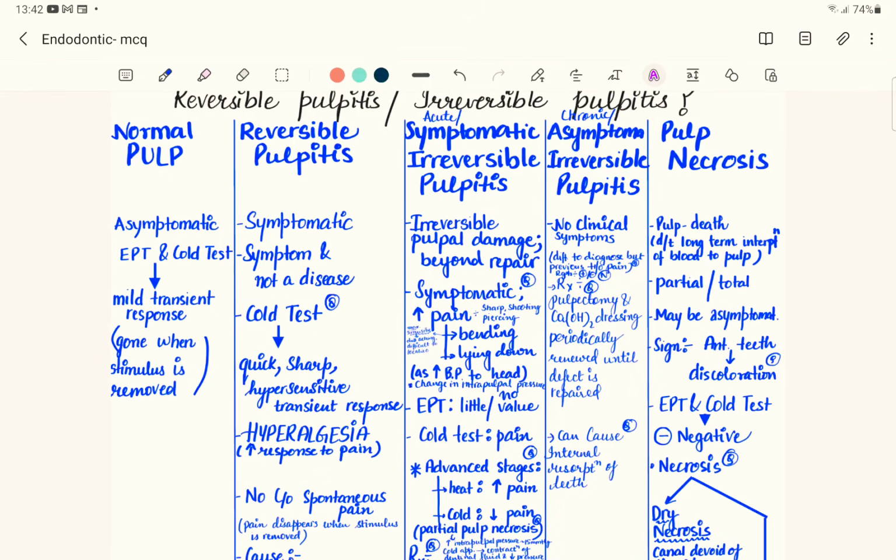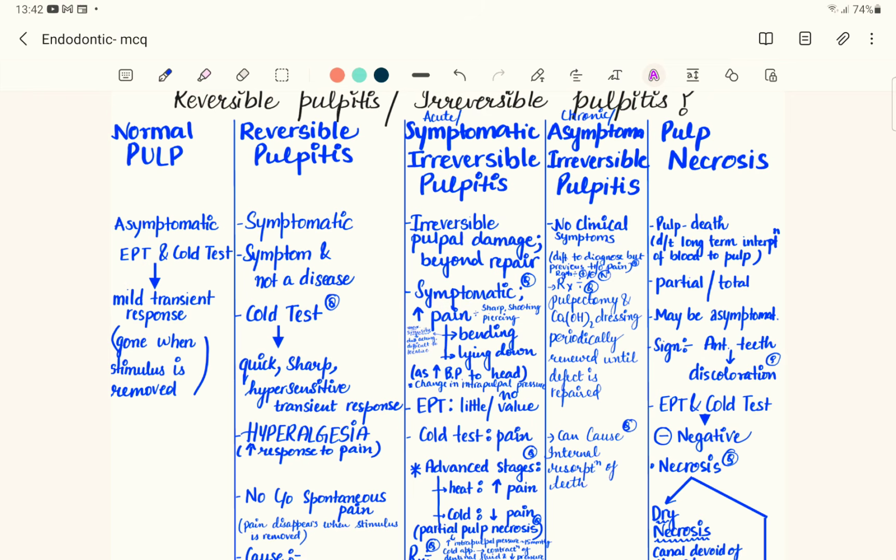So first of all, you apply either the cold stimulus or the electric current via a vitalometer or electrical pulp testing, and you see at how much current the tooth is responding, and how much is the pain response of the patient to a cold or to a control teeth. Then you do the test on the suspected teeth. Once you do the test on suspected teeth, if you are doing a cold test, in the normal or control teeth, the patient was having a mild transient response.